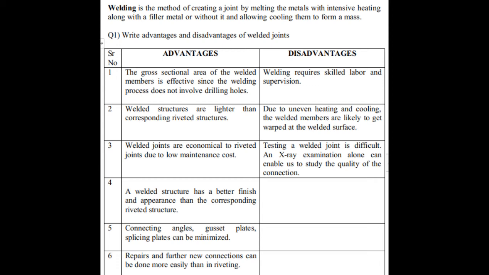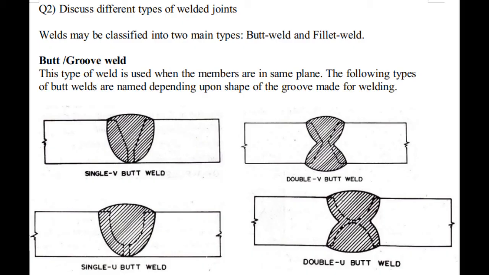Let us see question number 2. This is a very common theory question: discuss different types of welded joints. So let us look at the answer.